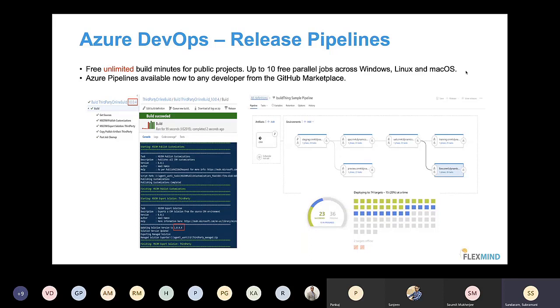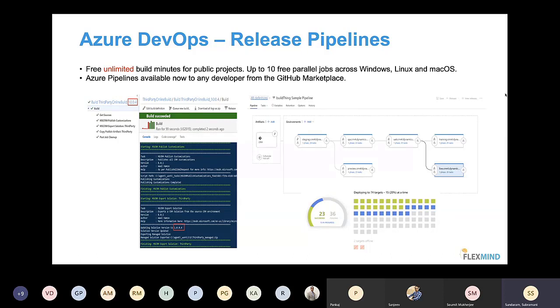So this CD pipeline, if you see from this particular output or picture, I am trying to deploy to multiple pods or multiple machines at the same time. The number of greens is nothing but the number of pods which became successful. The number of blue is which is running. The number of gray is which is pending. So at the same time, I'm trying to deploy to 74 machines or 74 pods or 74 Kubernetes nodes.